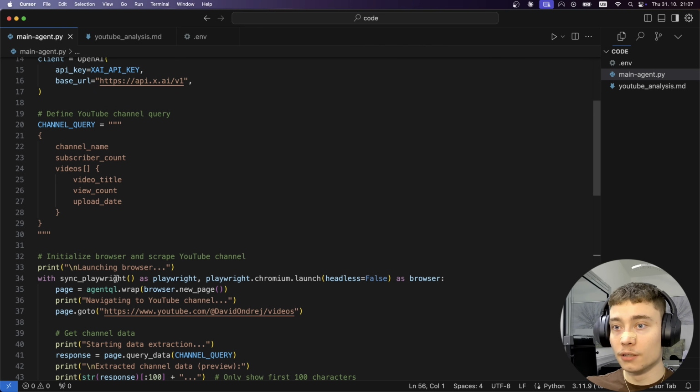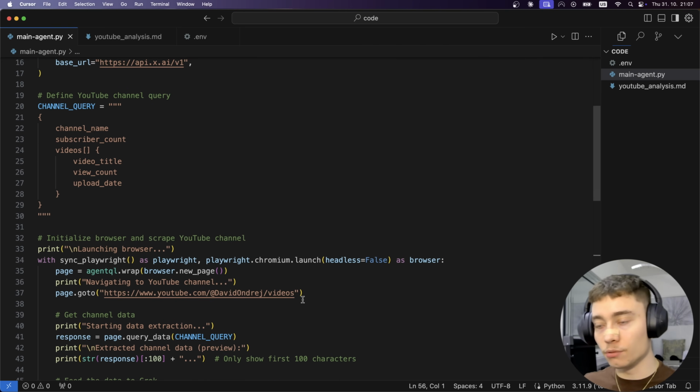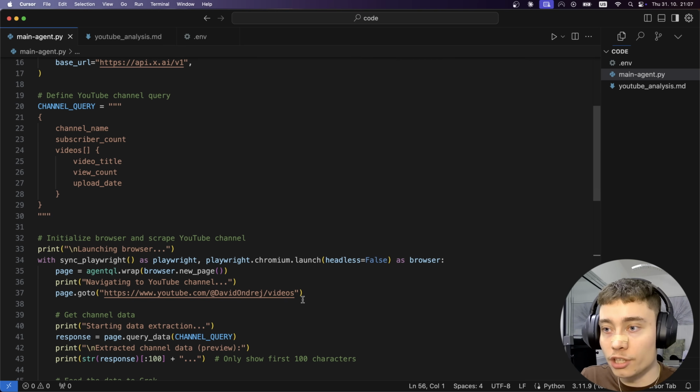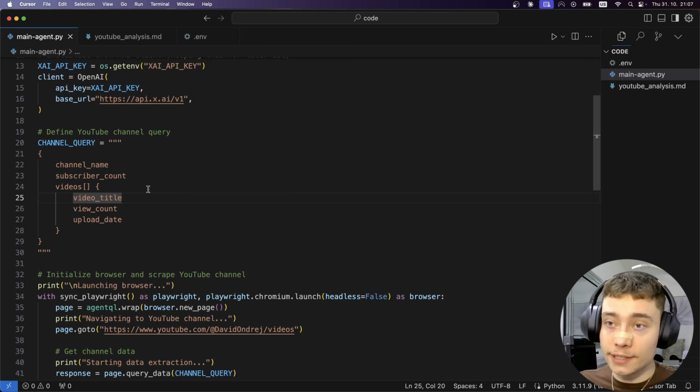Obviously, we can feed it multiple pages, not just one, and we can have it do other stuff, right? Or let's say we want to find YouTube channels in a different niche. We want to find the biggest YouTube channels in finance, in car detailing, whatever. Or we want to scrape something else, like frequency of uploads, maybe. I mean, the sky's the limit, right? And obviously you can do more than just YouTube. That's the promising part. You literally define your query like this: channel query, channel name, subscriber count, and AgentQL can find these things in the website. Wow, I'm impressed by AgentQL.